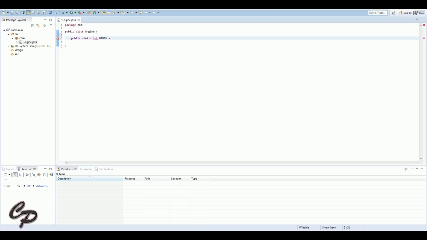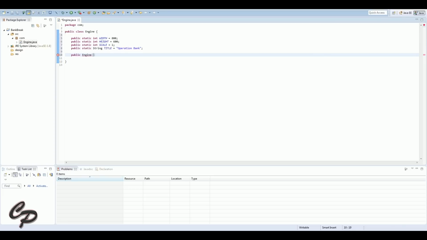I was going to say the first episode, but it's not the first episode. The first proper episode, the last one was designed, the one before was obviously the trailer for the channel. This is going to be the first episode where we're actually coding. As you can see on the screen, it's starting already.